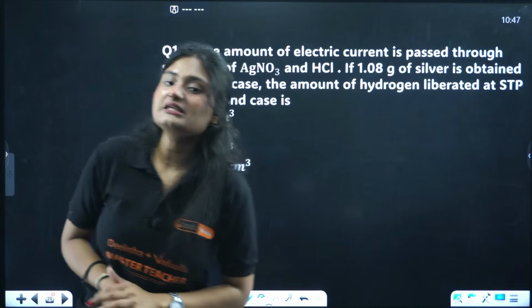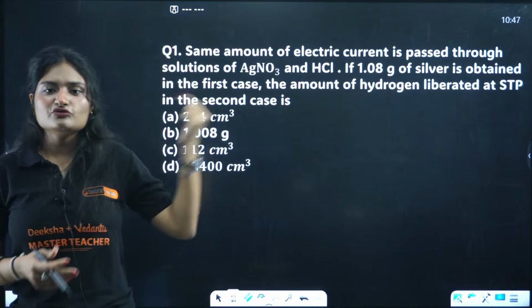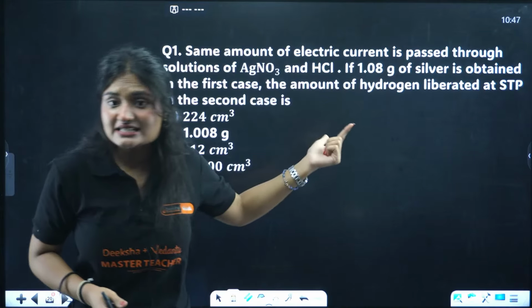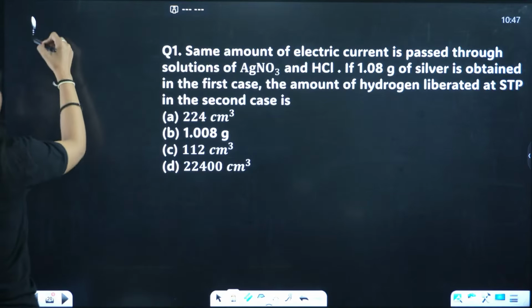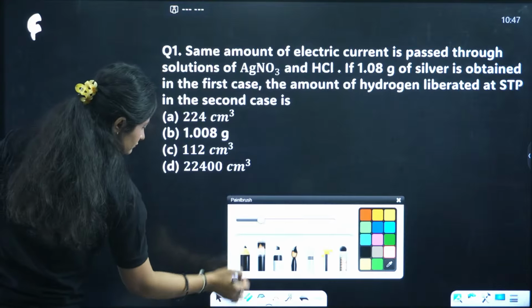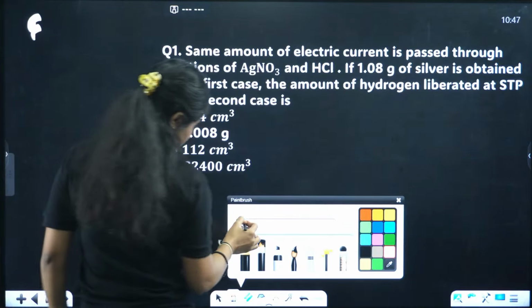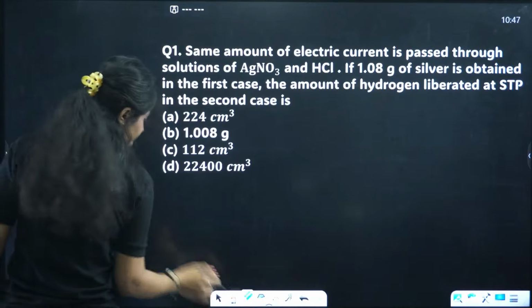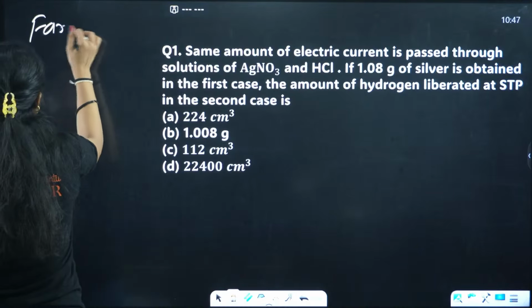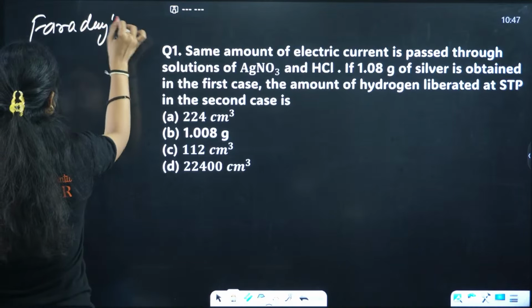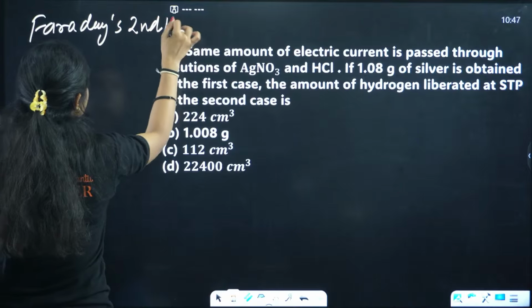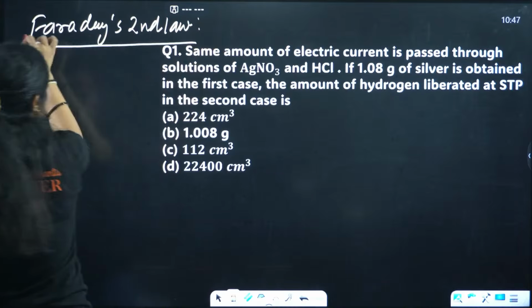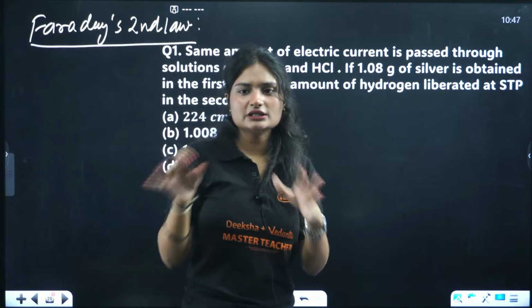Now what is happening here actually, which law is applying here? Faraday's second law. You don't need the statement, so I'm just giving you a rough idea.